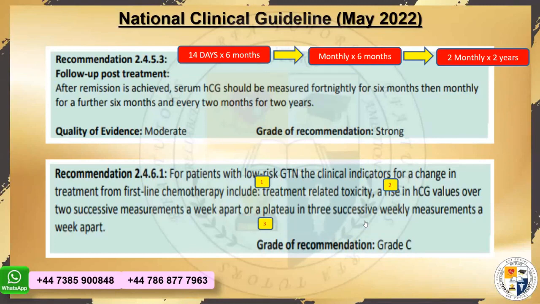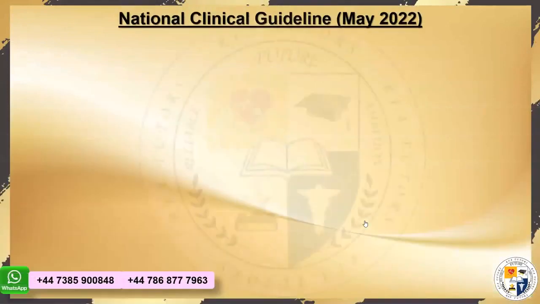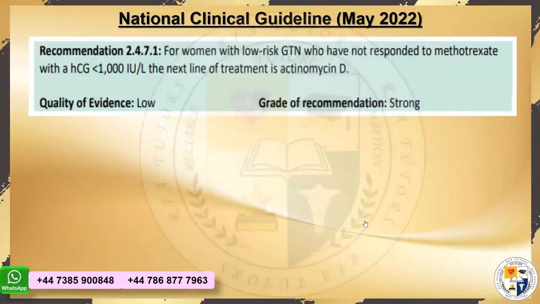So the answer would be, please change the treatment from the first line chemotherapy. Do people understand? The indications of the change of the treatment for the first line chemotherapy comes like this in the single best answer. So you should be knowing what are the indications of changing, despite she is a patient who has the first line, but you people should be knowing. So if you learn the guideline this way, there would not be a single point in the single best answer. You people would miss out.